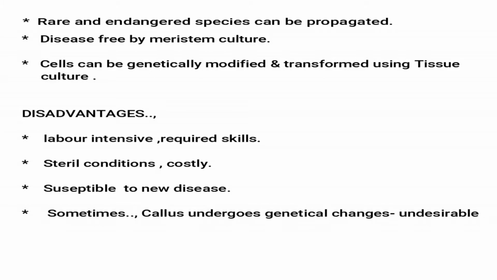Since the clones are genetically identical, the entire crop is susceptible to the disease or the change of season. All the plants will be totally destroyed if they are susceptible to any new disease because they are genetically identical. And finally, the callus which undergoes genetic changes sometimes gives undesirable character, which will not be suitable for commercial use. This also happens in the case of modern methods or the tissue culture method. So these are the disadvantages of the modern methods of propagation.